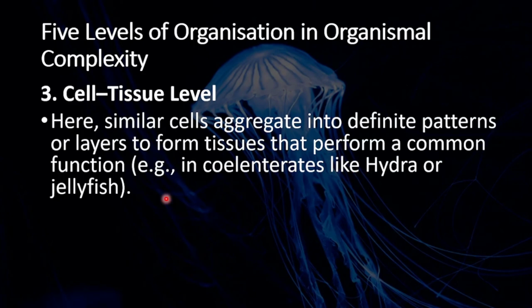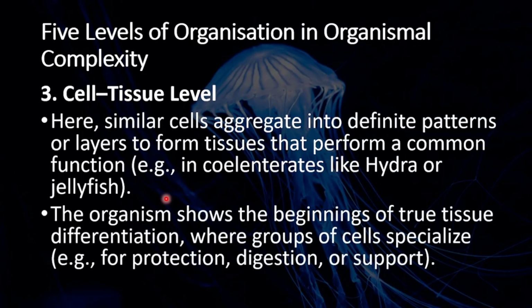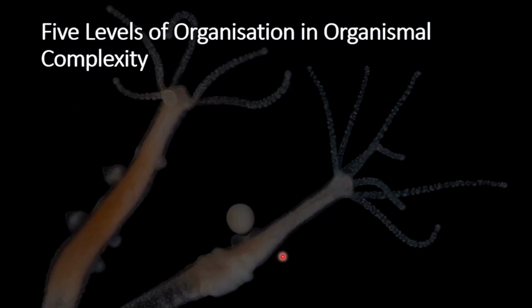So here in our cell tissue level, this is our first site of true tissues. This is where we're going to see our true tissues emerge. We didn't see that in the protoplasmic level. We didn't see that in the cellular level. We see it in the cell tissue level. The organism shows the beginning of true tissue differentiation, where groups of cells specialize for protection, digestion, or support.